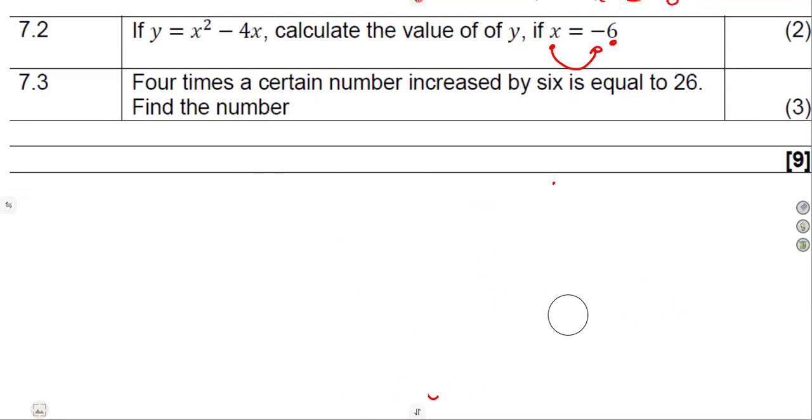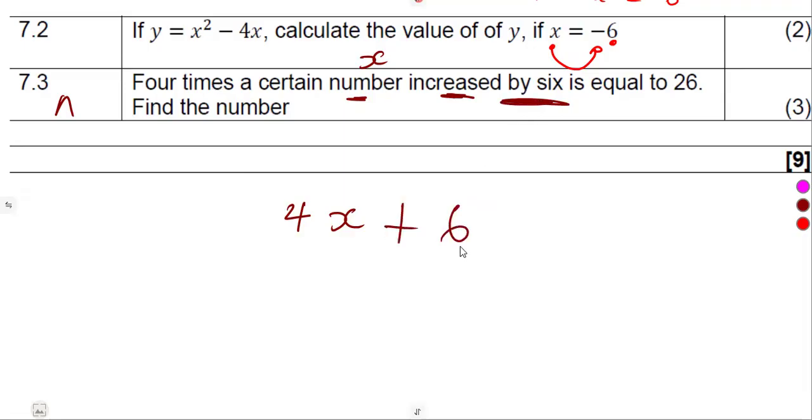On question 7.3, we are given 4 times a certain number. A certain number, we do not know it. So let that number be x. So that's 4 times x. Increased by 6. To increase, add 6 to that. Is equal to 26.